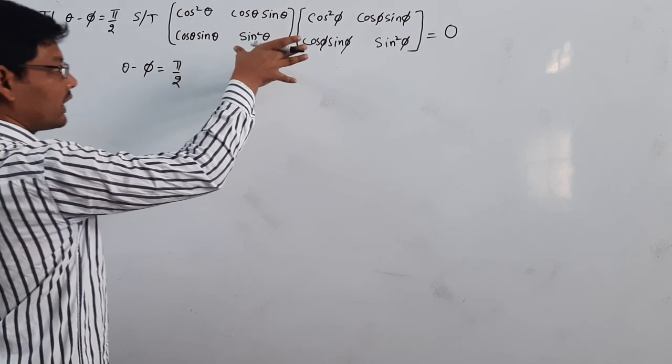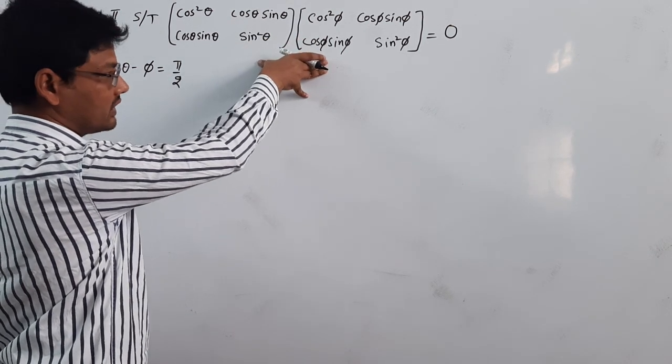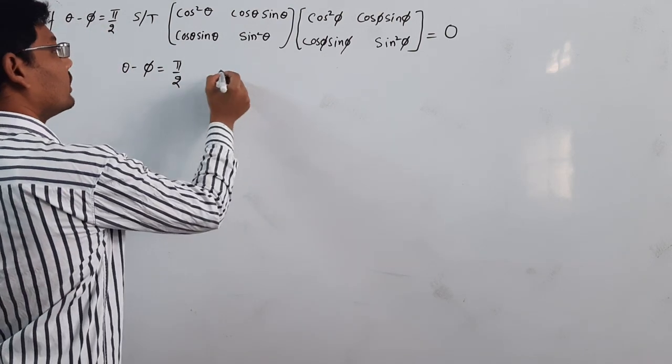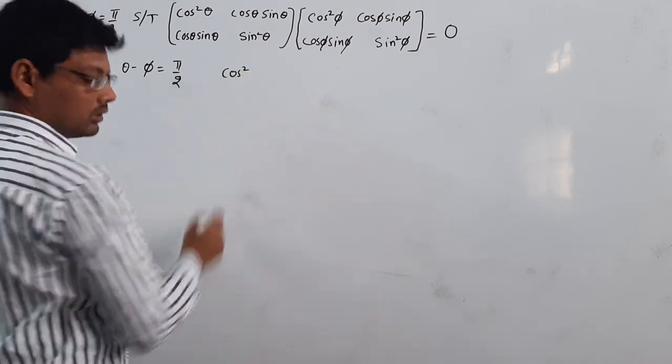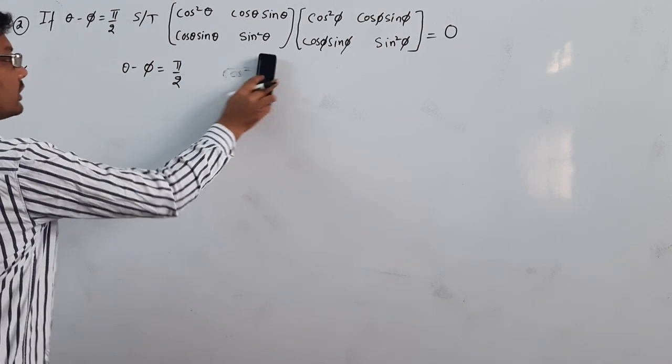Then show that the product of these two 2 by 2 matrices is equal to 0. So let's write the solution here.